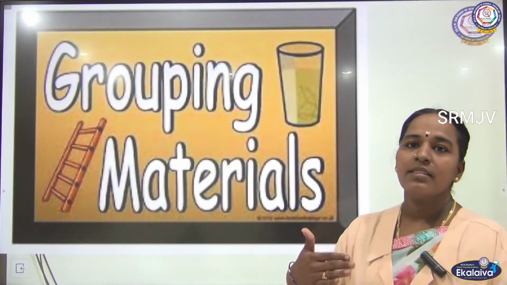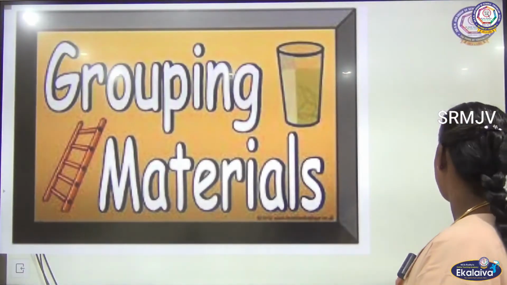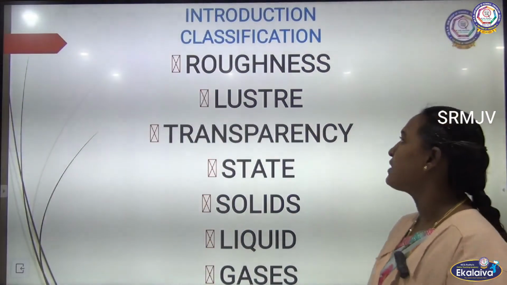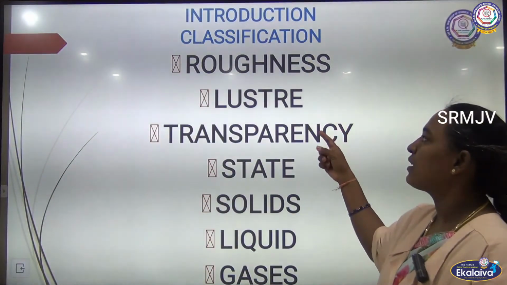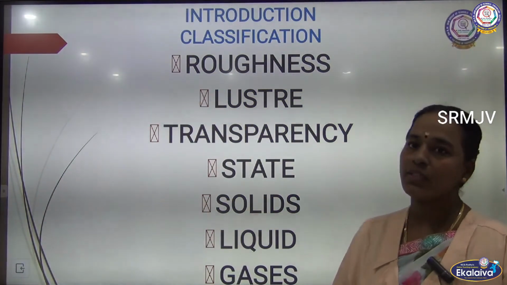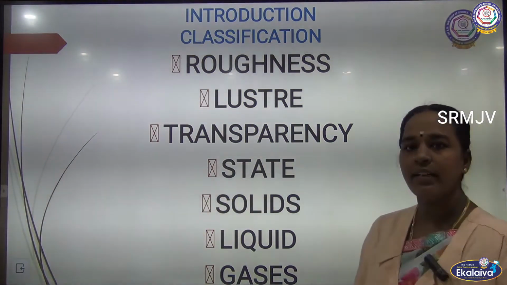Let us group the materials. Introduction, classification, roughness, lustrous, transparency. In physical state, we are going to see solid, liquid and gas.